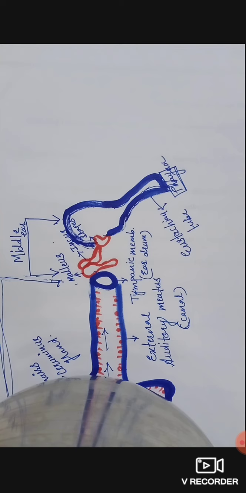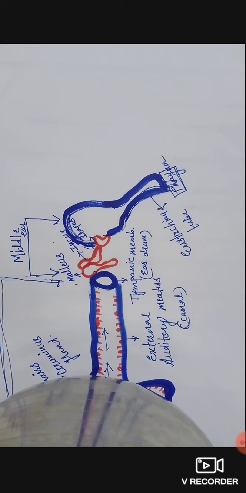I told you something about the eustachian tube while I was explaining the definition of an ear, isn't it? I told you that there is a presence of the eustachian tube in our ear, which helps in maintenance of the equilibrium. This is the eustachian tube, which is present after the ossicles of the middle part and before the starting of the internal ear.